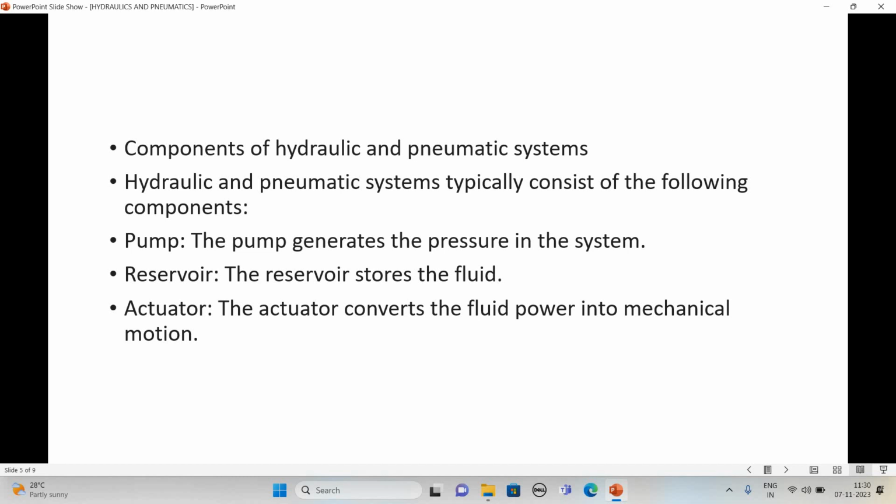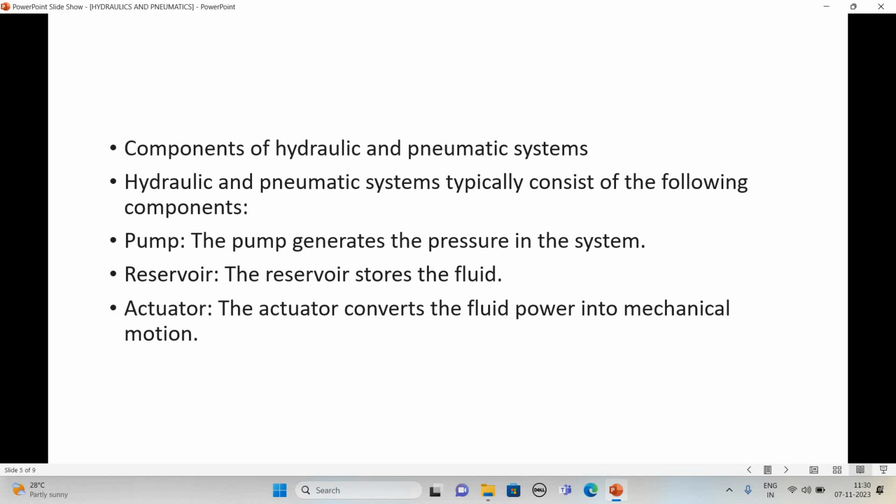Normally, if the system requires 10 liters of oil, the reservoir is 3 times that total oil requirement, so 3 into 10 liters, that is 30 liters. We store the fluid in a reservoir having 30 liter capacity. This is the thumb rule.